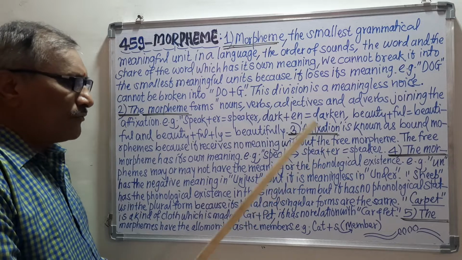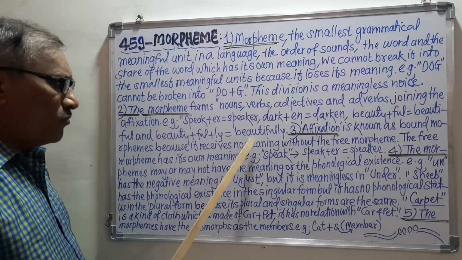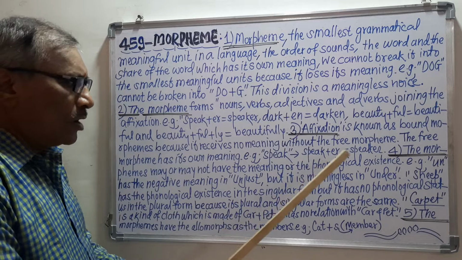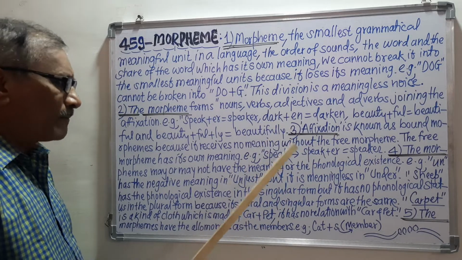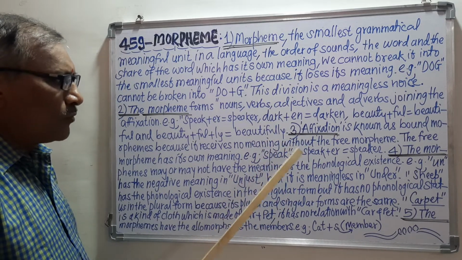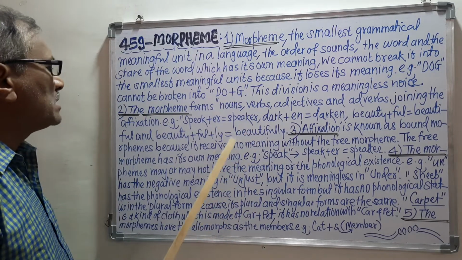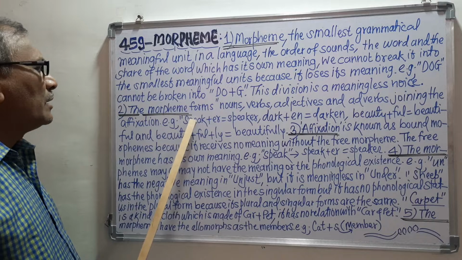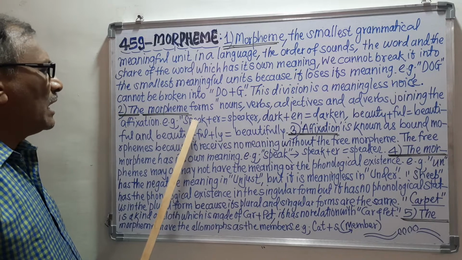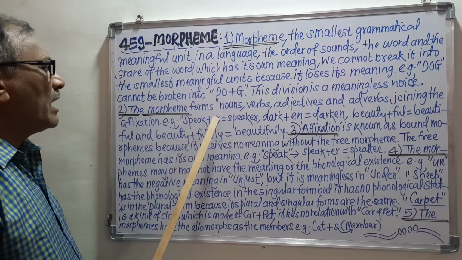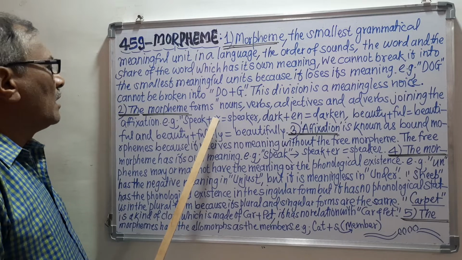It means if there is the free morpheme, then these bound morphemes will get the meaning, or if there is no free morpheme, then the bound morphemes will not get the meaning. For example, now see, this is the word speak, and this speak is the free morpheme, and this er is the bound morpheme.